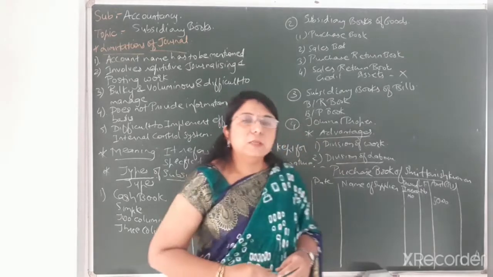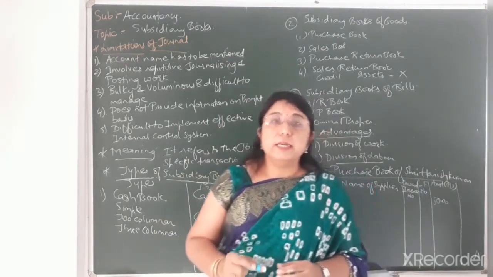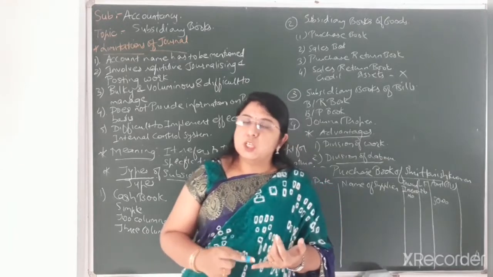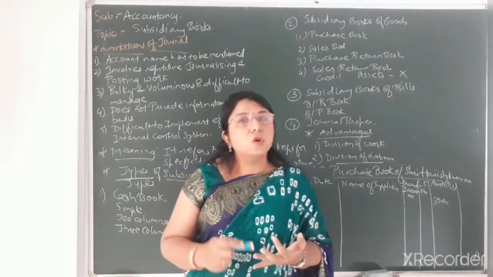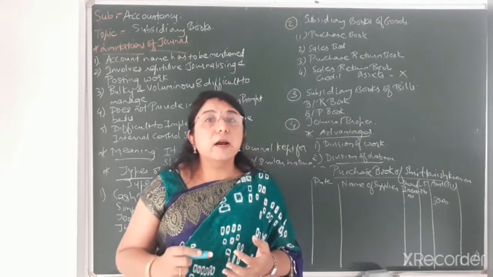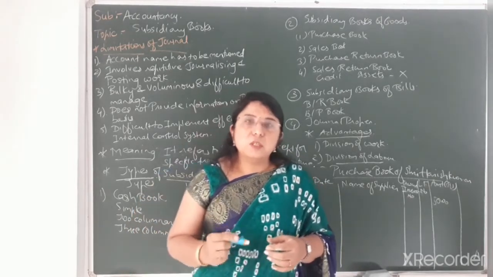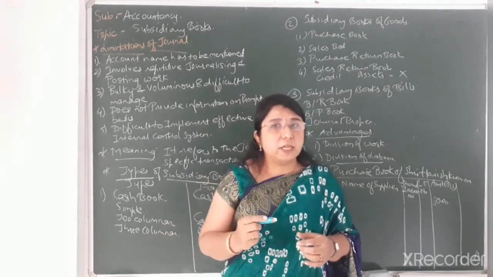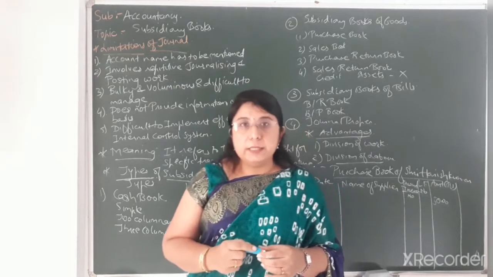And one thing, make sure students, that whenever you write the amount in any of the subsidiary books for goods, that is purchase book, sales book, purchase return book or sales return book, the amount should always be written after deducting the trade discount. Suppose you have purchased goods worth rupees 5,000 at 10% trade discount.